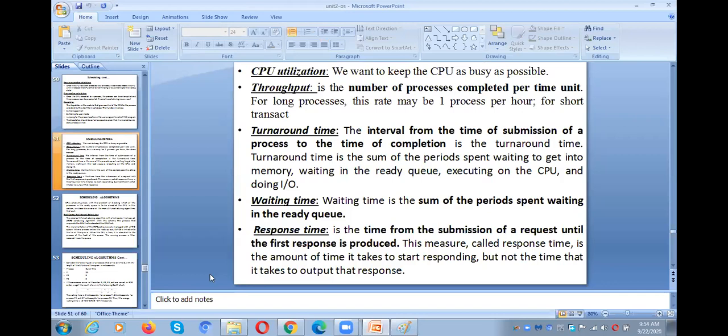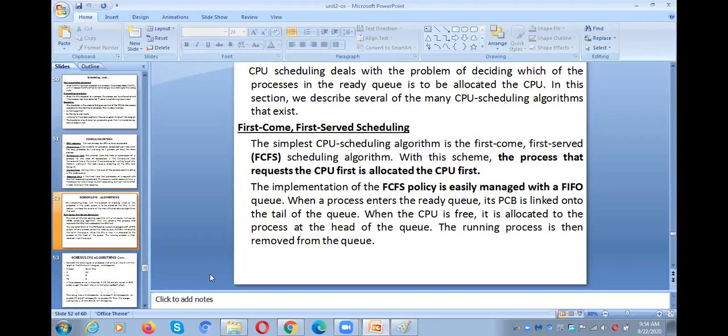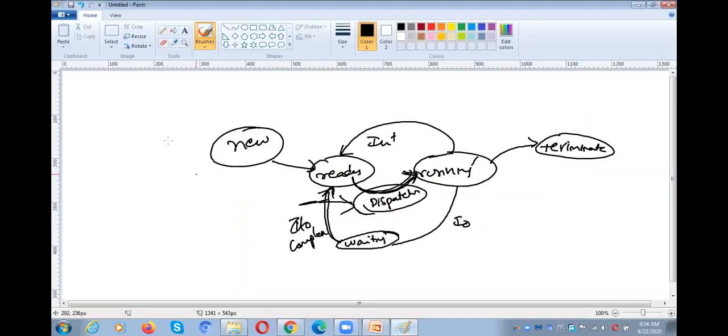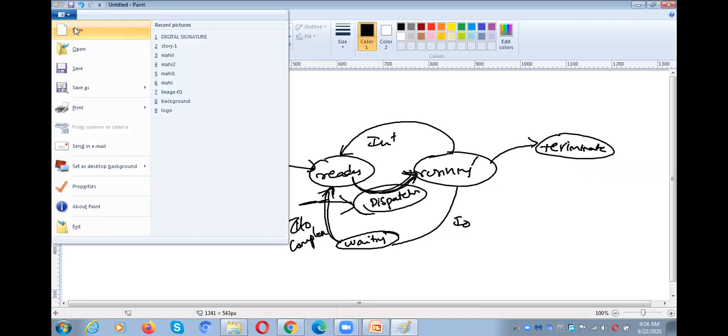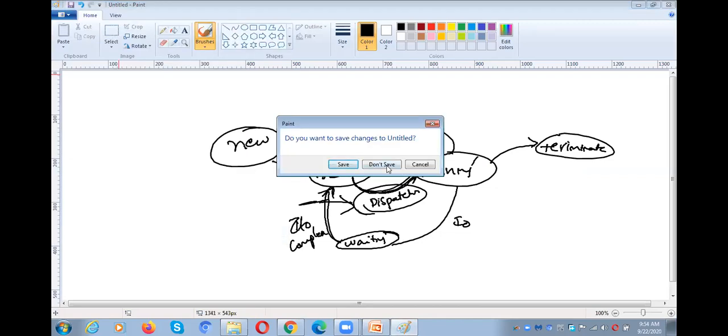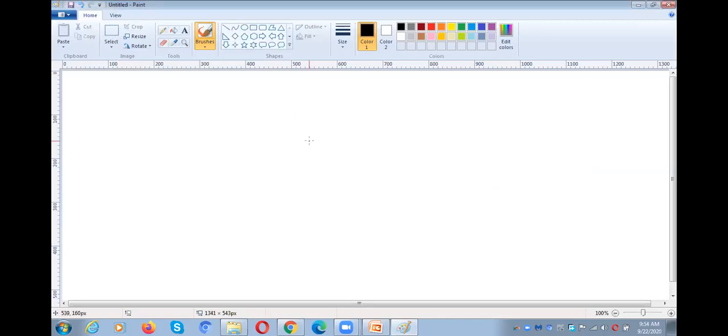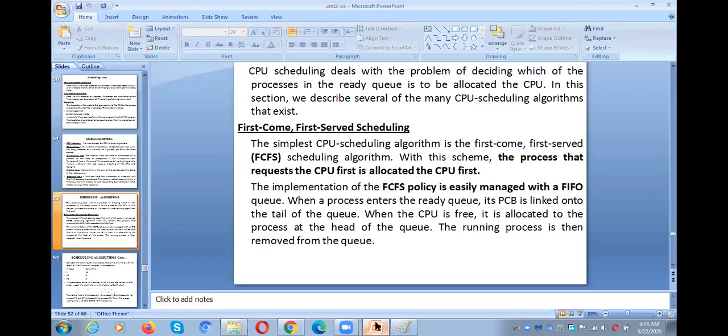Okay, and next we move to first come first serve. For all the scheduling algorithms I don't want to read the PPT, because all these are problem-based. So why go to the PPT? I will explain all the scheduling algorithms with the help of a pen so that you have a better idea, right? First, let me show you what a Gantt chart is.